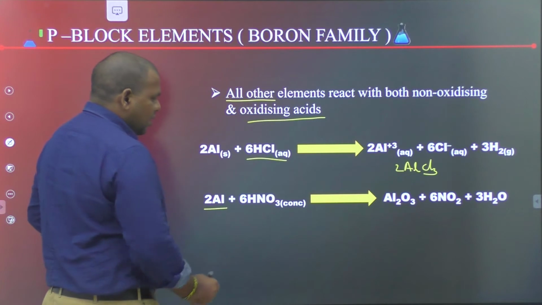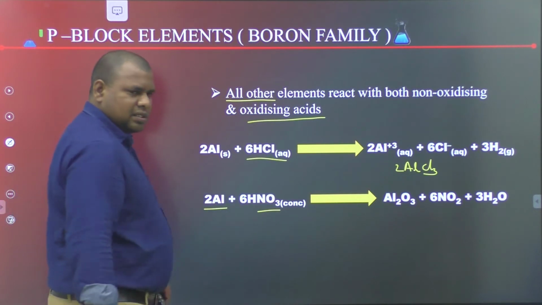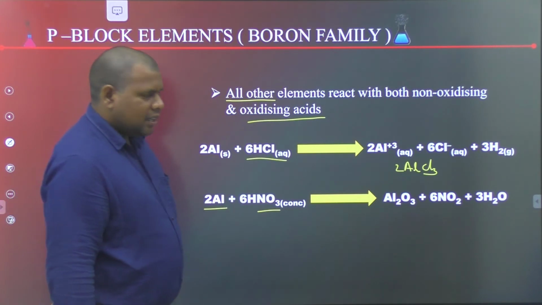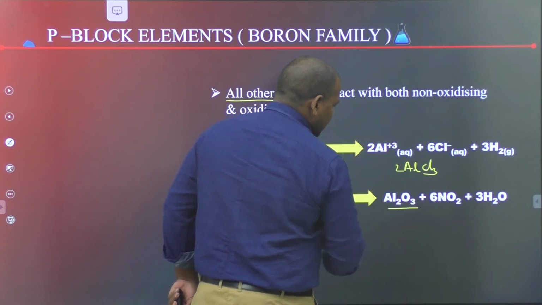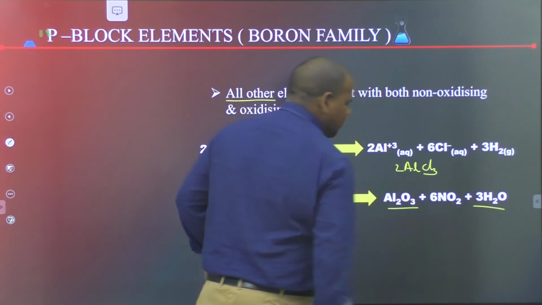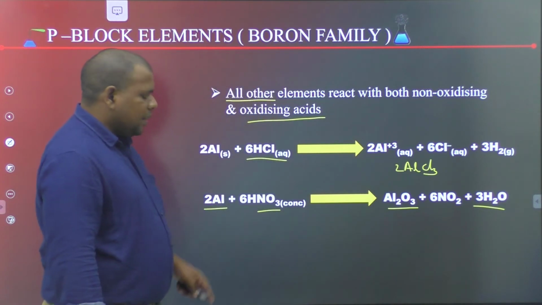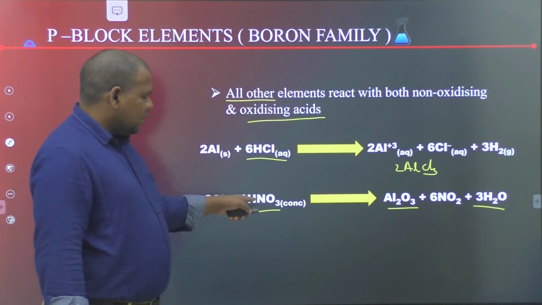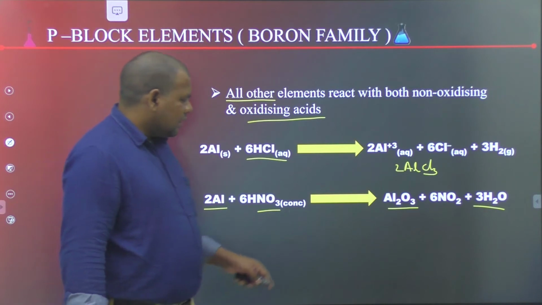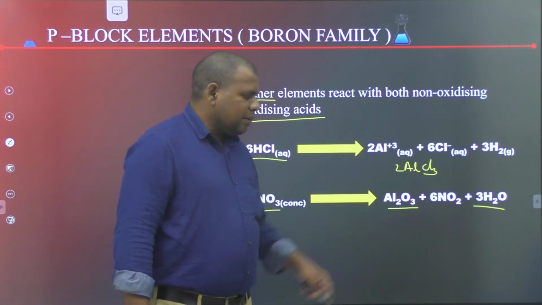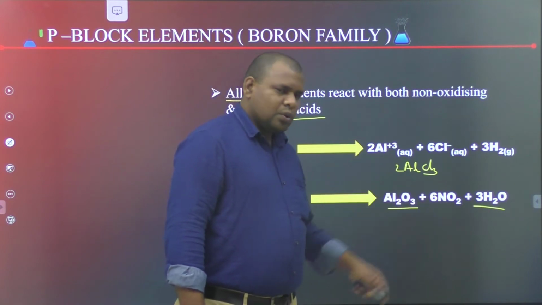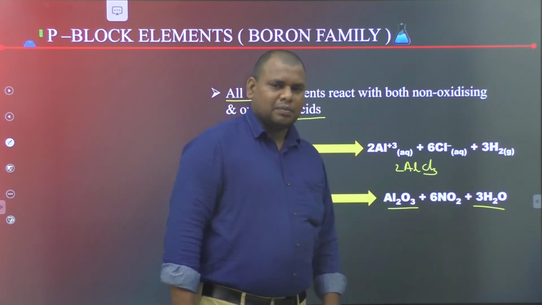Aluminum reacts with the oxidizing acid, nitric acid, HNO3, to give aluminum oxide, NO2 gas and water.